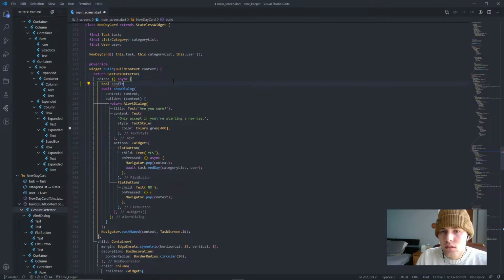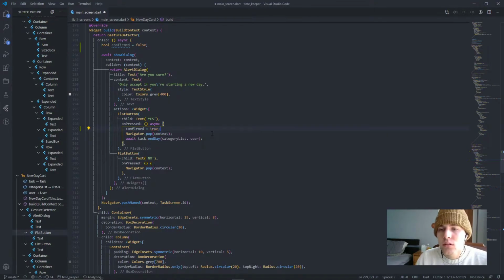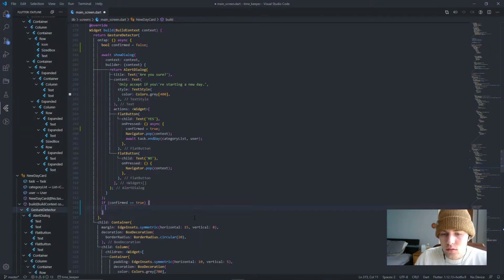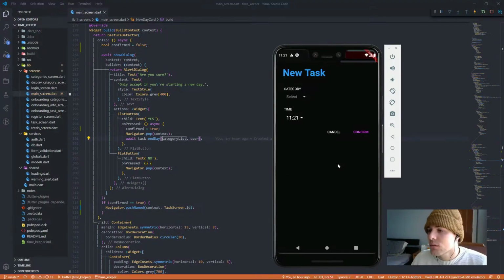Wrong. The issue is if you hit no, it'll still bring you to the new task screen for some silly reason. But this is also an easy fix. We just need to create a boolean, set it to false initially, have it set to true only if the user hits yes on the confirmation, and then say don't go to the task screen unless the boolean is true. And now it's functioning correctly.